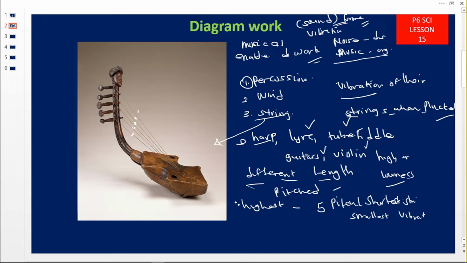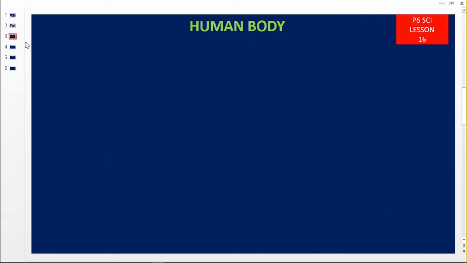Then the one which is going to produce the lowest pitch is going to be string number 1. It is the longest, and thus has the longest vibrating surface. So the longer the vibrating surface, the lower the pitch. Remember, we said the pitch of sound is the highness or lowness of a sound. So this has been the diagram for today. It has been the bow harp, or the harp, under the string musical instruments. Okay, so let us move on and see what we are having today.